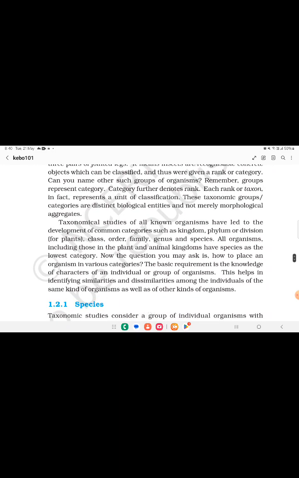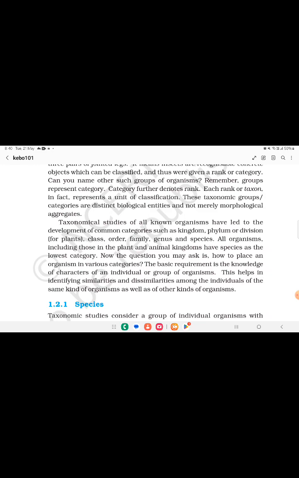Taxonomic study of all known organisms has led to the development of common categories such as kingdom, phylum or division for the plants, class, order, family, genus and species. All organisms, including those in the plant and animal kingdoms, have species as the lowest category.